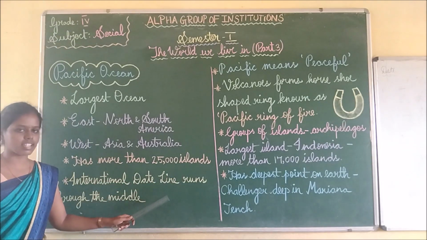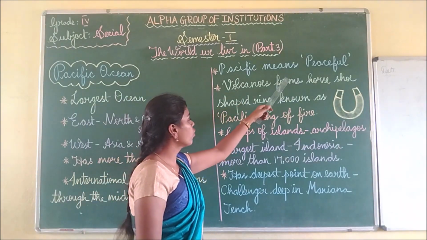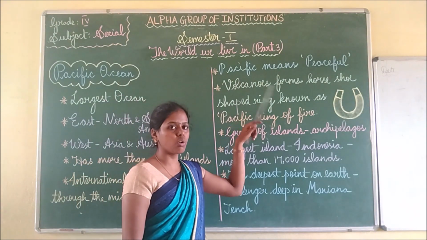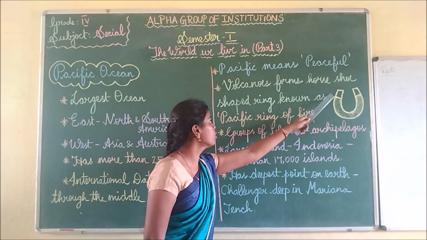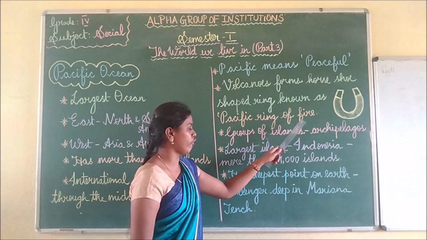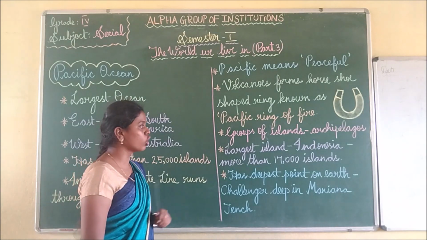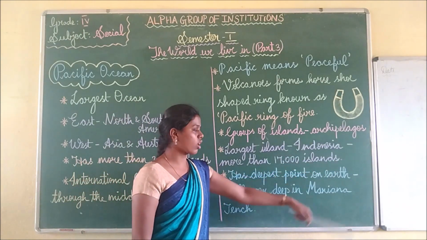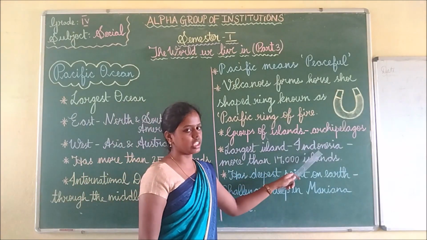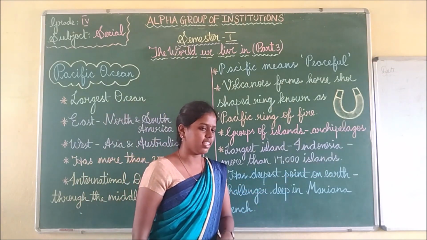The International Date Line runs through the Pacific Ocean. Then the term Pacific means peaceful. Most of the volcanoes are present in the Pacific Ocean, in the horseshoe-shaped ring, known as the Pacific Ring of Fire. There are many groups of islands in the Pacific Ocean, known as archipelagos. Among them, the largest is Indonesia, which itself has more than 17,000 islands.